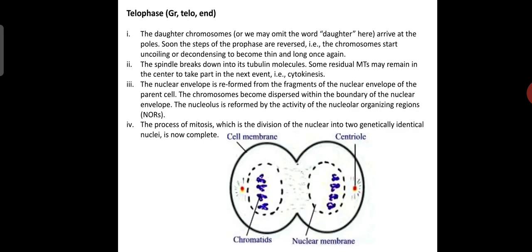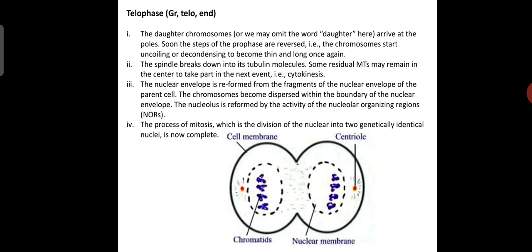Next after anaphase, the last phase is telophase. The daughter chromosomes arrive at the poles. Soon the steps of prophase are reversed. That is, the chromosomes start uncoiling or decondensing to become thin and long once again. And the spindle breaks down into its tubulin molecules. Some residual microtubules may remain in the center to take part in the next event, that is cytokinesis.